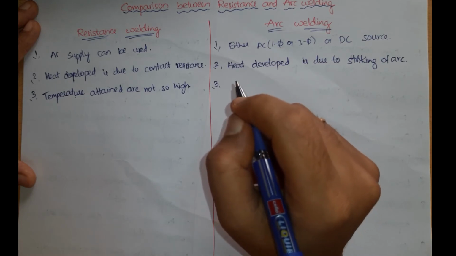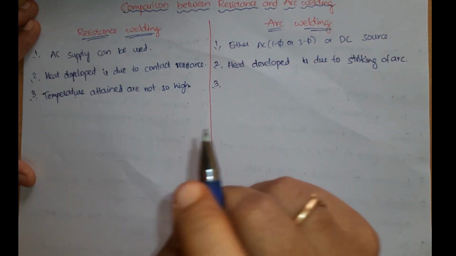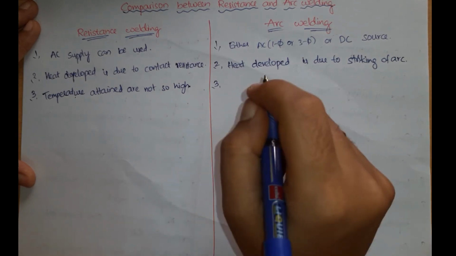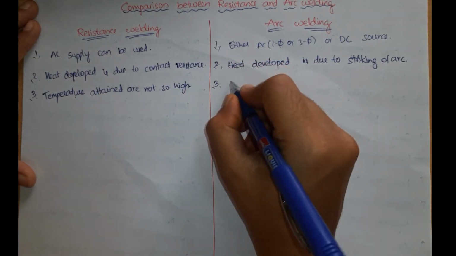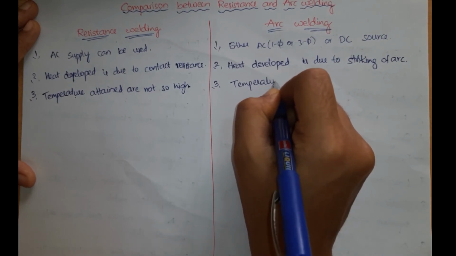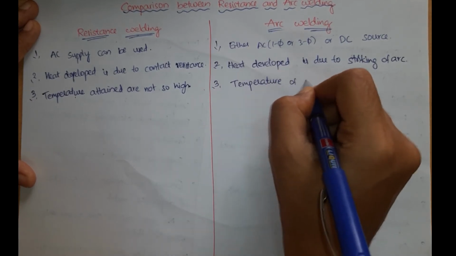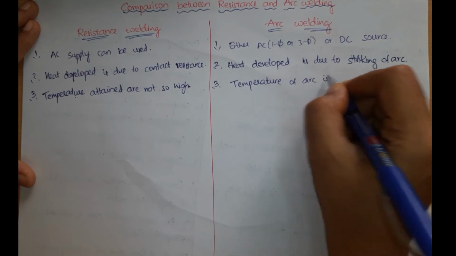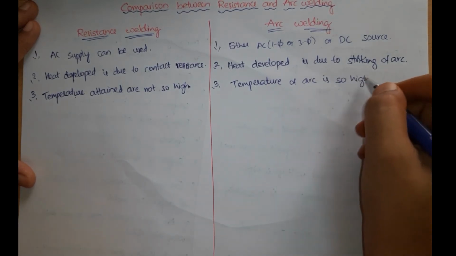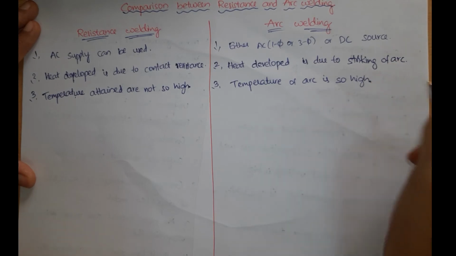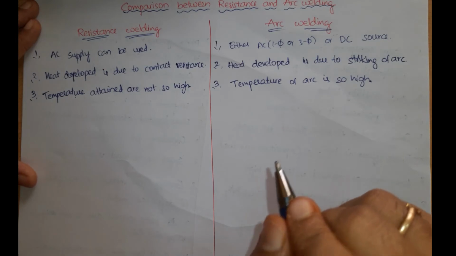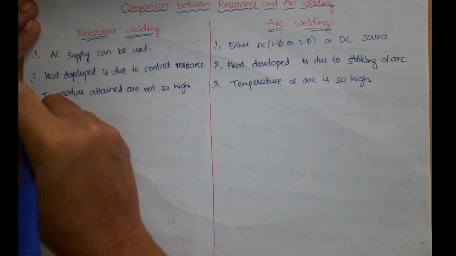Because by varying the arc length, we can vary the amount of heat produced, right? So the temperature of the arc is high. Therefore, while arc welding, we must take all the necessary precautionary measures as it attains very high temperatures.